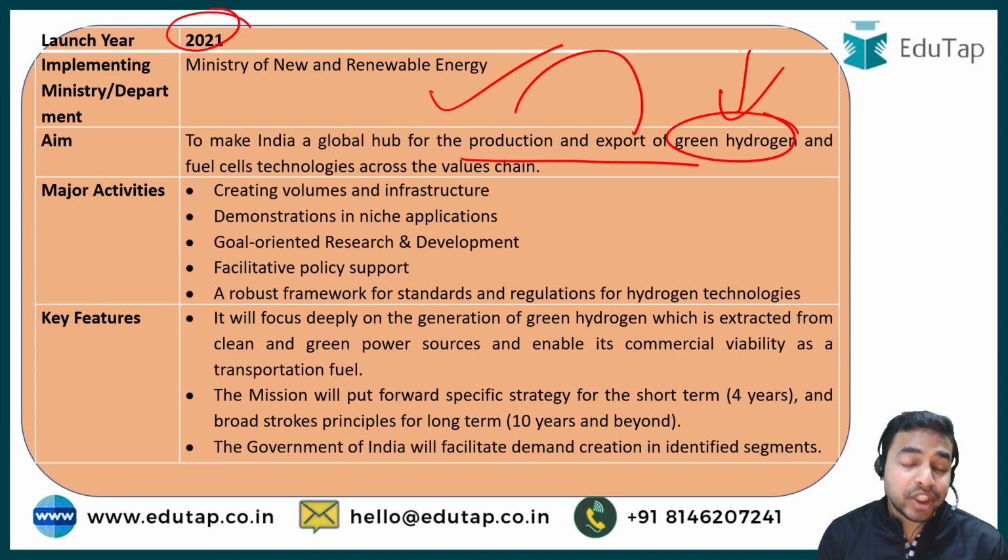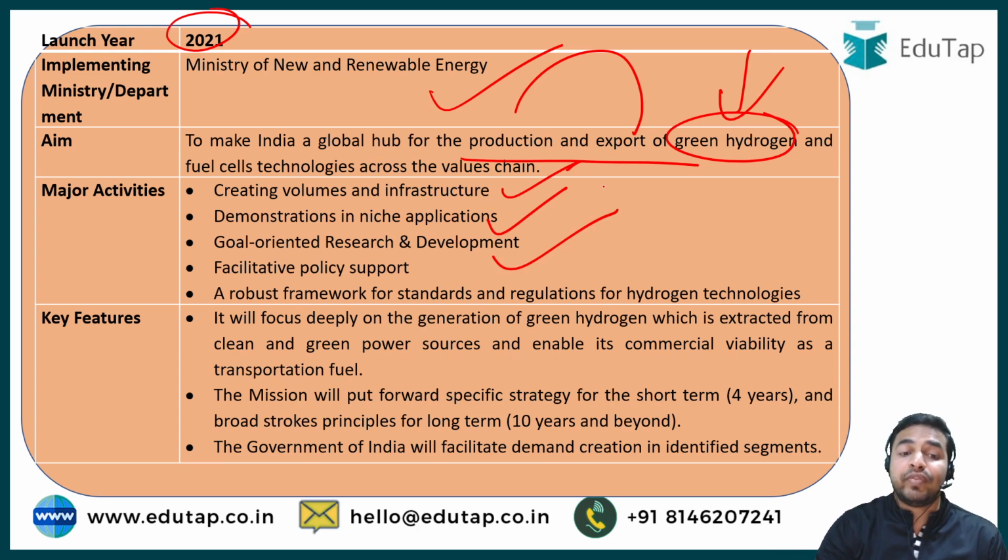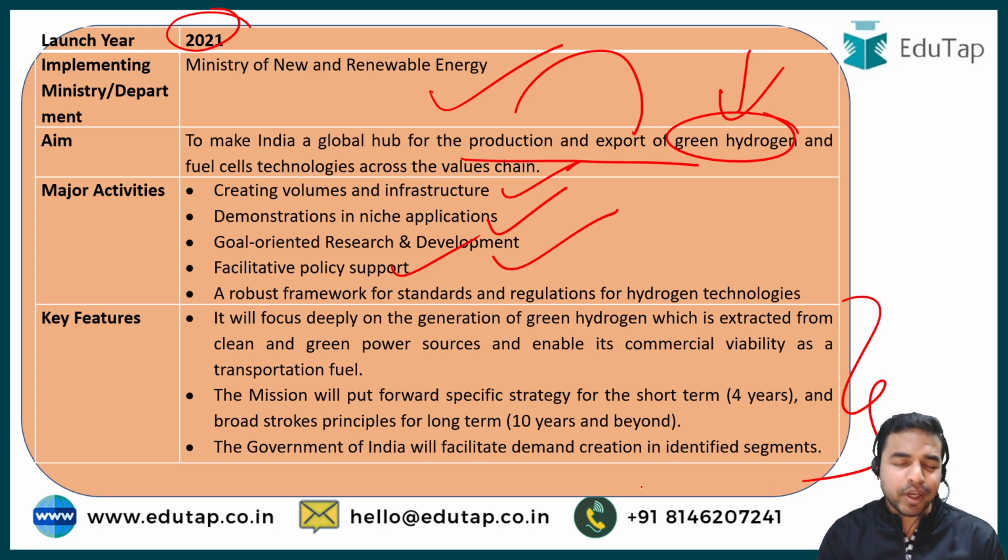In order to execute this mission very successfully, it is creating volumes and infrastructure, demonstrations in niche applications, then goal-oriented research and development, and facilitative policy support. And my dear learners, apart from that, there are some key features of this particular mission which are being mentioned here. You can quickly go through them for the value addition and better understanding about this particular scheme.